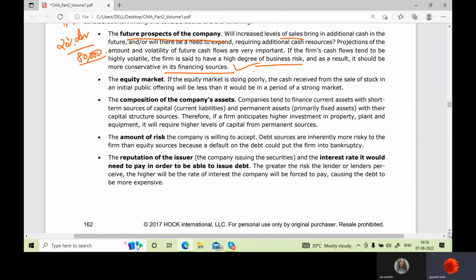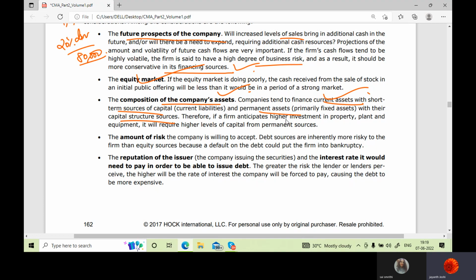That's one. Equity: they can go to the equity market and arrange the funds in the form of equity. One more thing, the company should get funds from the equity market easily. Not every company would get funds from the equity market. I mean to say, not every company's shares are easily saleable in the market. Okay. The composition of the company's assets: companies tend to finance current assets with short-term sources of capital, of course, and permanent assets with long-term sources of capital. Okay.